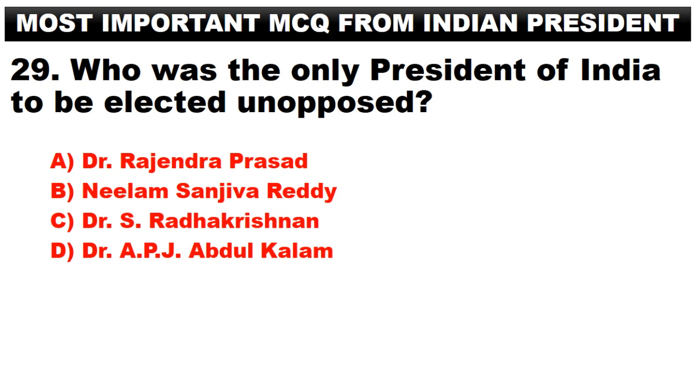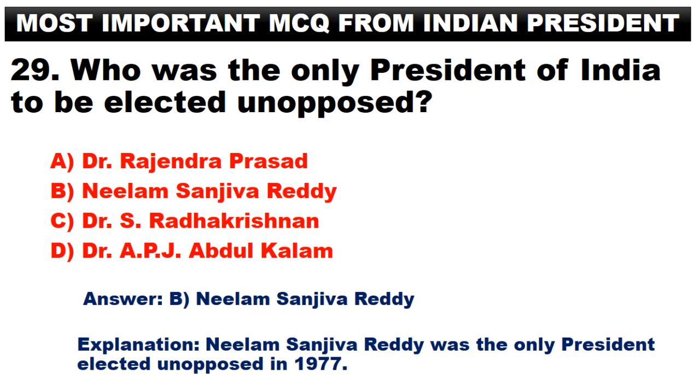Who was the only President of India to be elected unopposed? A. Dr. Rajendra Prasad. B. Neelam Sanjeeva Reddy. C. Dr. S. Radhakrishnan. D. Dr. APJ Abdul Kalam. Answer. B. Neelam Sanjeeva Reddy. Neelam Sanjeeva Reddy was the only president elected unopposed, in 1977.